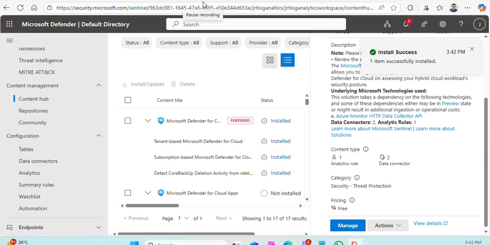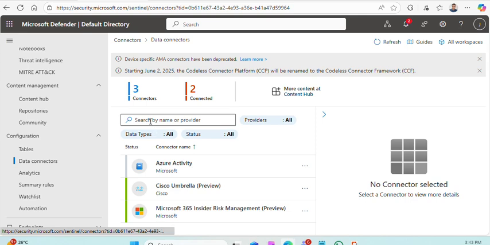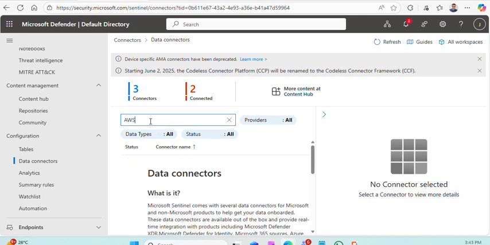Now I want to try one more. Since I have an AWS account also, I want to try if I can install AWS and then later see if the data is ingested into Sentinel. I'm going back to data connectors, AWS.